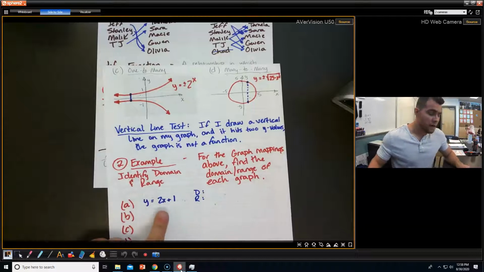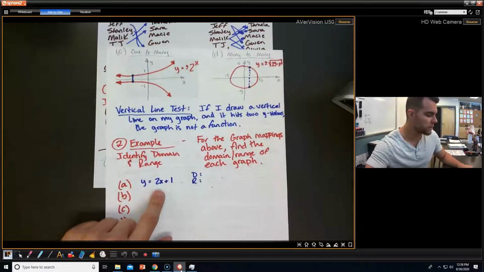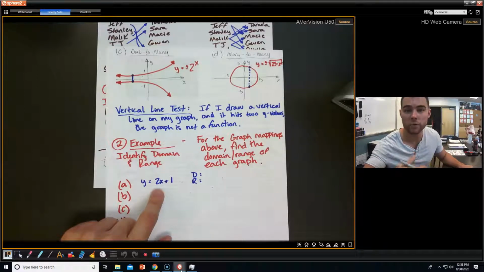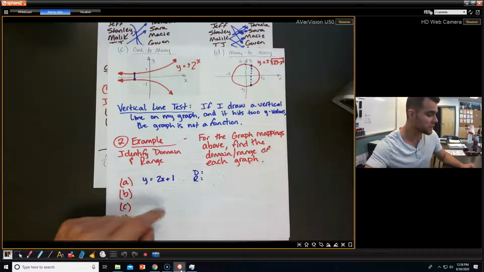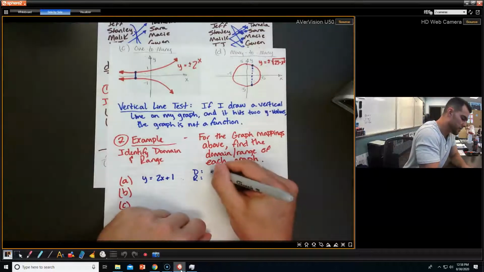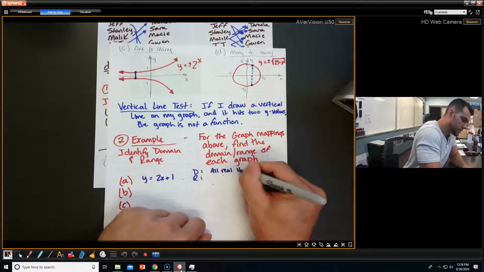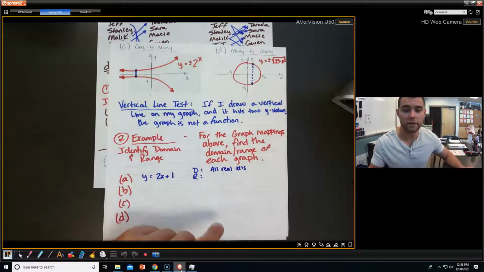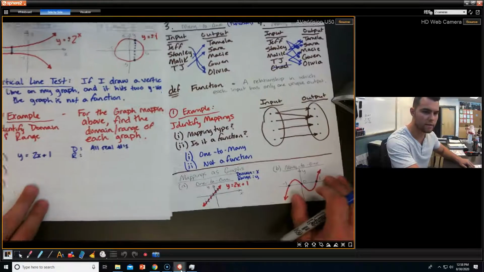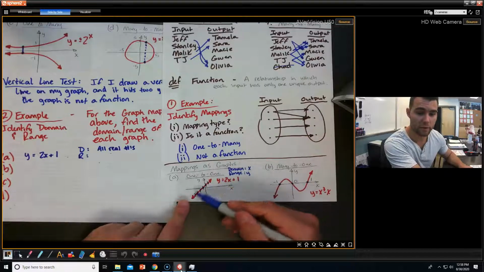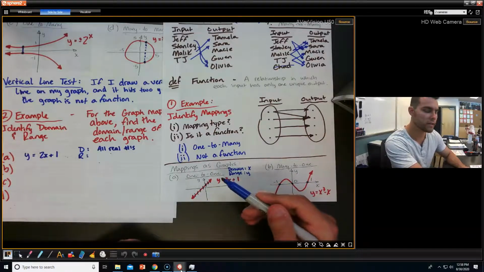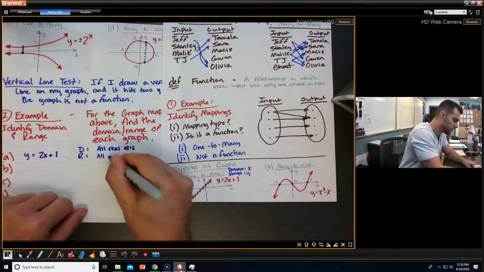All right. Here is how you could go about solving these and finding domain and range. So for your domain, ask yourself, is there any number that I could not plug into this? Is there anything I could plug into this and not get a y value in return? Okay. I can't think of anything for this one. I can plug in any number. So this is all real numbers. And again, it might be helpful to look at the graph. In turn, I see that my y values are just climbing forever and ever in both directions. They're capturing every single point. So again, the range for this is all real numbers.